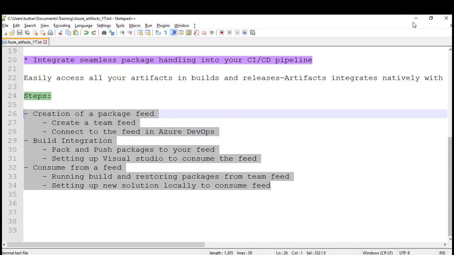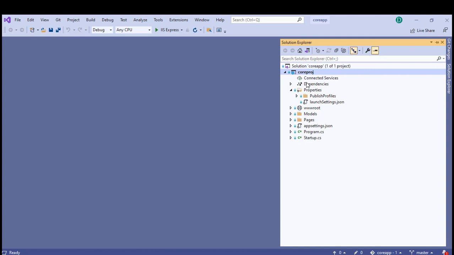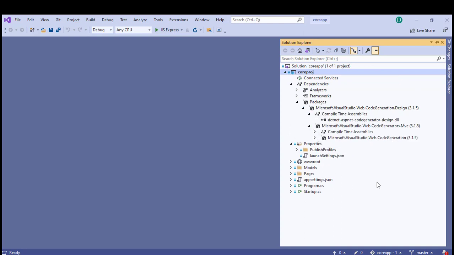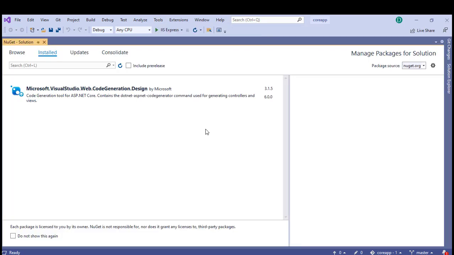Let's go back. I have a solution first, which is my application, already inside my repository. If you see, I have multiple packages. These are the packages I have used for this solution, and they're all from the external feed, that is from NuGet. If you go to Tools, NuGet Package Manager, Manage NuGet Packages for Solution, you can see what I have used: Microsoft.VisualStudio.Web.CodeGeneration.Design, and this is from NuGet.org.